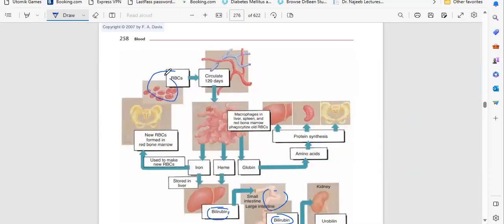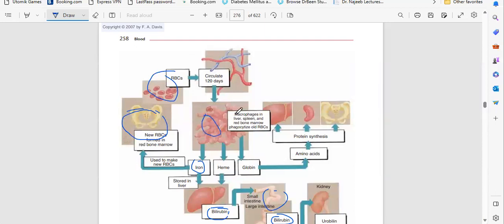RBC is made in the bone marrow. Okay, and what does it need? Iron, hemoglobin, everything you need to make RBC. It will circulate in the body for 120 days, then again it is converted.